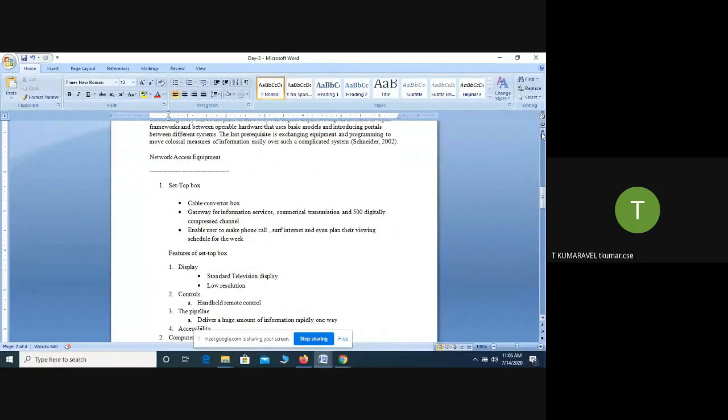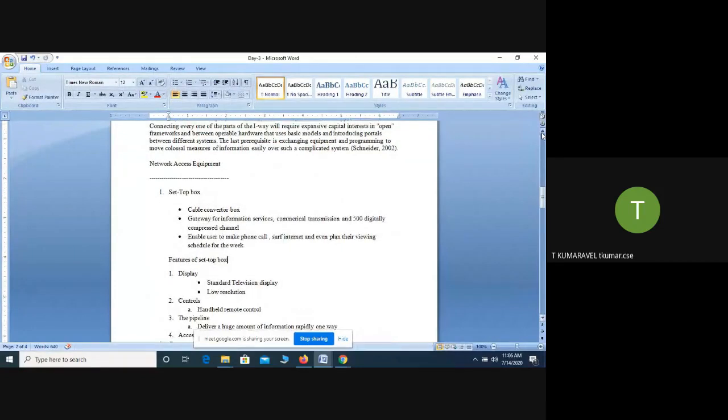Now I am talking about the network accessing equipment. As I already said, in order to transfer the information from one place to another place, we need certain connecting tools. Along with the connecting tools, we need certain components. First we talked about connecting tools, and then we go for the rest of the components. The first one is the setup box.